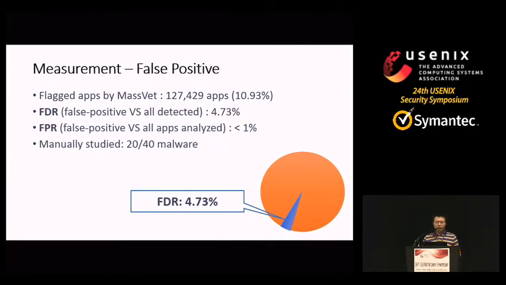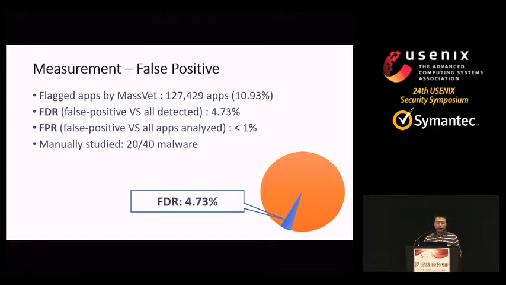Then we submit this app, we test the false positive. How to test it? Mass-wide, our system has detected about 127 apps as malicious. We then submit them to VirusTotal. VirusTotal is a public website hosting 54 scanners to scan whether an app is malicious or not. The scanners include some famous ones like Norton, McAfee, Kaspersky, and others.